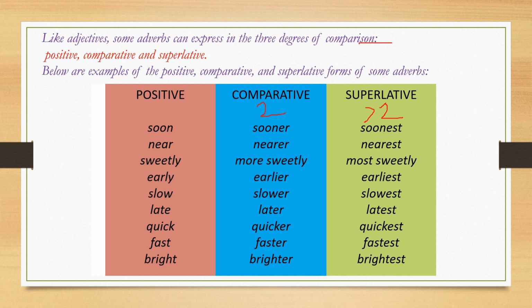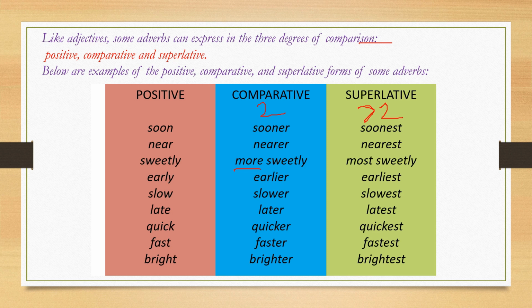It's that greater than symbol. So here, when only one person's action or one thing is there, we say soon. She will come soon. Sooner and soonest. Soonest they will reach here. Okay, near, nearer, nearest. Sometimes we use what we call prepositions, but sometimes we use adverb here also. Sweetly, like ly words, here we use more.